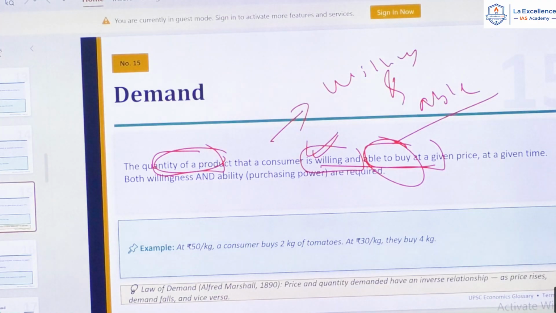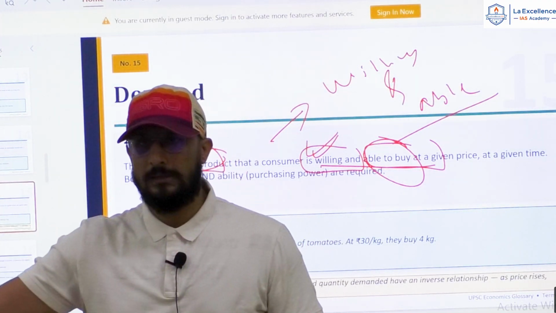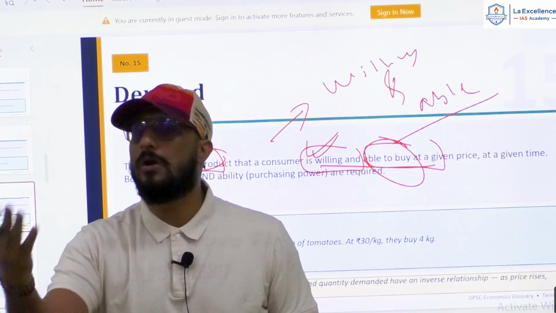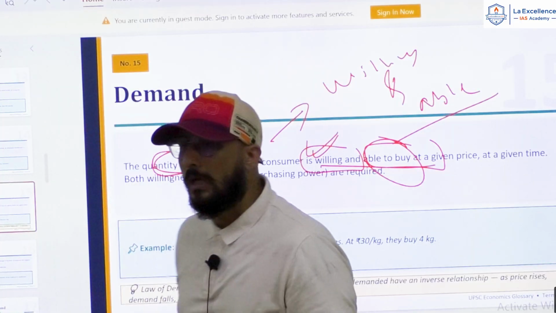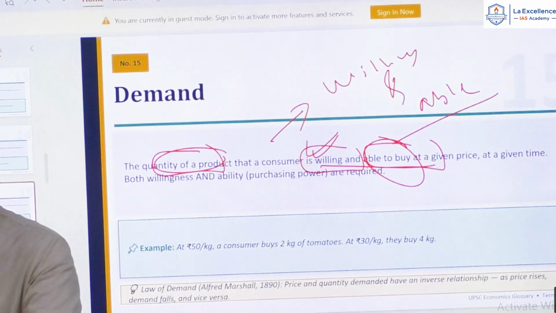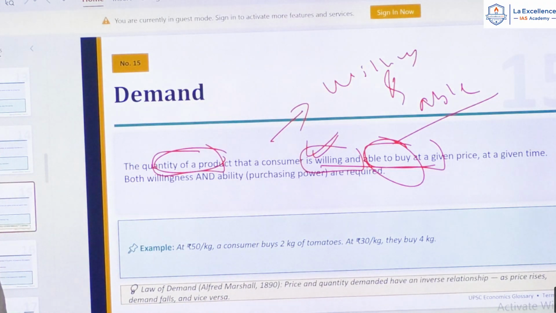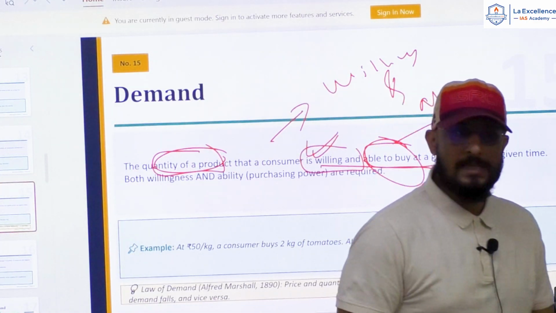Now, you will not be creating demand for CA courses, chartered accountant courses. Why? Because you are not willing to pay that, willing to buy it. So, whenever we say demand, there should be willingness of the consumer as well as ability of the consumers to purchase it at a given price at a given time. Can I say that?